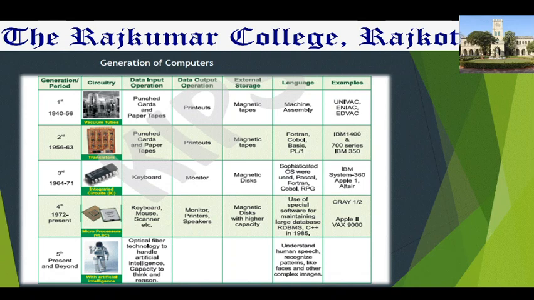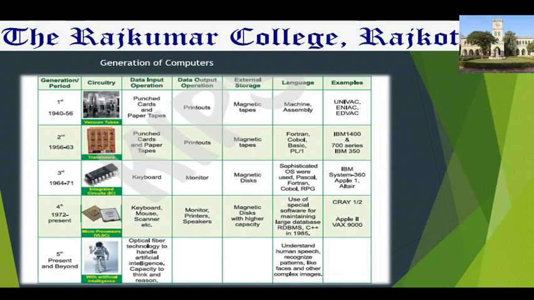1956 to 1963. And in the second generation of computers, transistors were used as circuitry. You can see the image of transistors. Instead of vacuum tubes, in the second generation transistors were used. Then for data input, again punch cards and paper tapes.